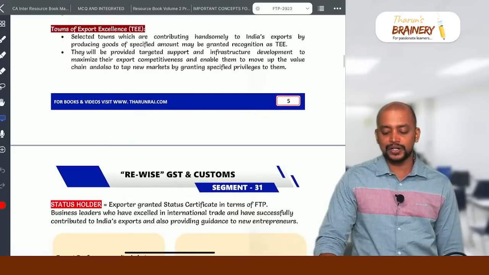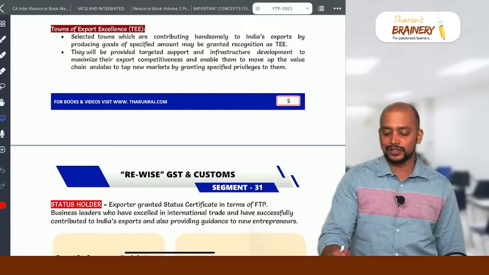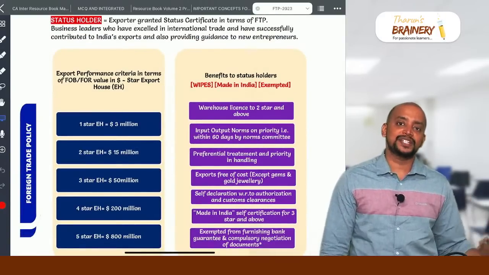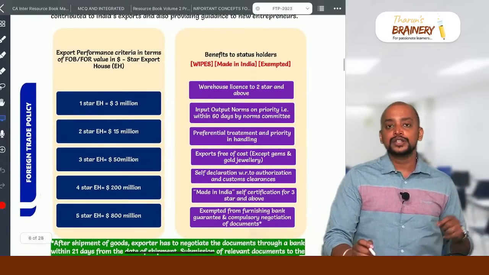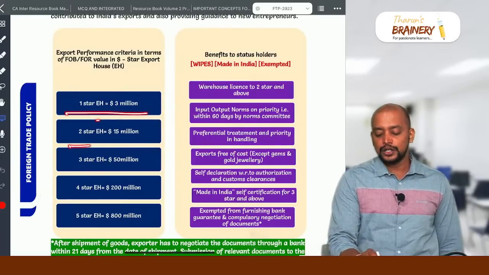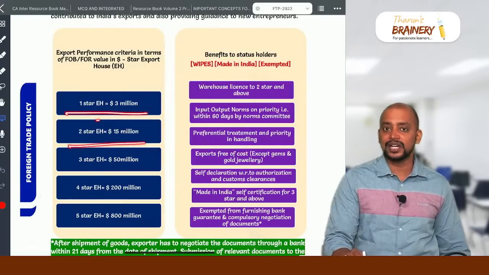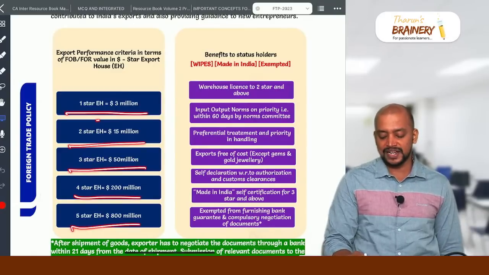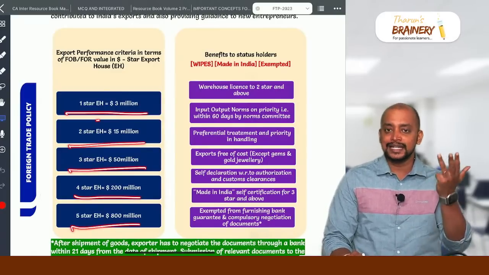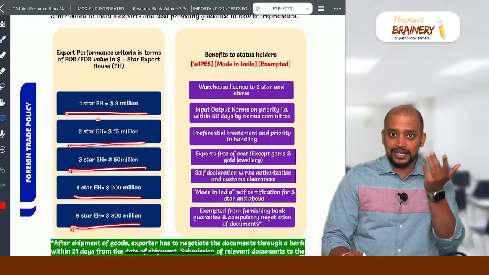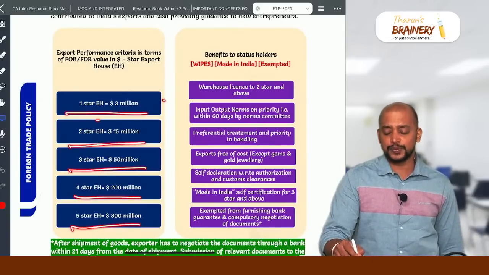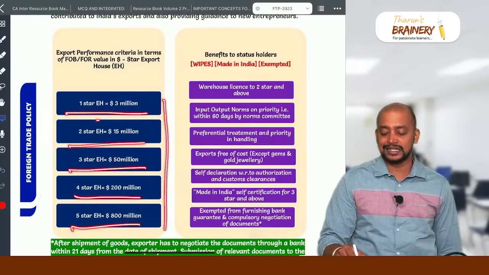And towns of export excellence means some towns will be selected for the purpose of encouraging exports. So that is this. Then status holder. Status holder is given depending upon their export performance. So you need to remember these numbers. 1-star export house $3 million, 2-star export house $15 million, then 3 star 50, then 4 star 200, 5 star 800. These numbers you need to remember: 3, 15, 50, 200 and 800. Okay, so this is the export. Whenever they achieve this, they will get this star status.